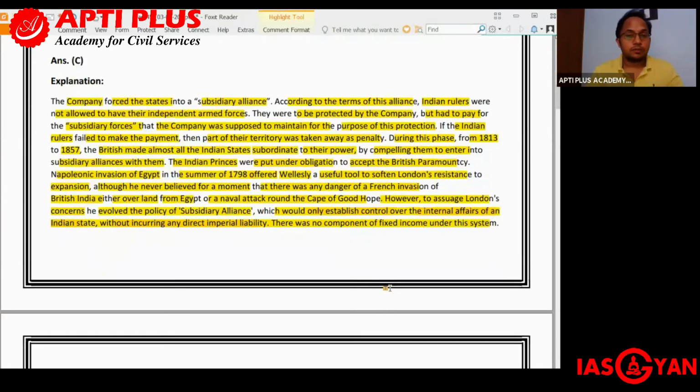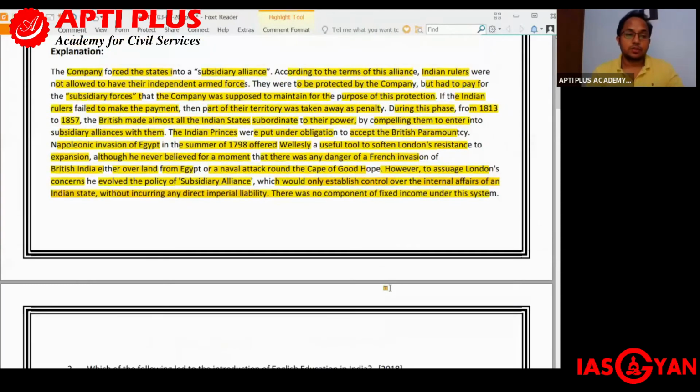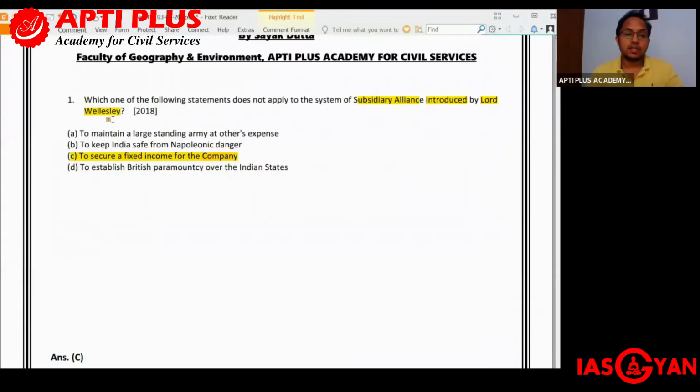There was no component of fixed income under this entire system of subsidiary alliance. So that is something that you should be knowing. If you look at subsidiary alliance, to maintain a large standing army at others' expense, of course, that is one of the objectives. Second is to keep India safe from Napoleonic danger. This is something which they did not believe in, but still that was one of the reasons given behind establishment of the subsidiary alliance by Lord Wellesley.